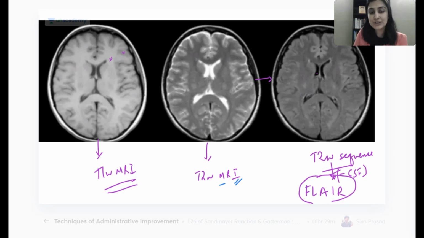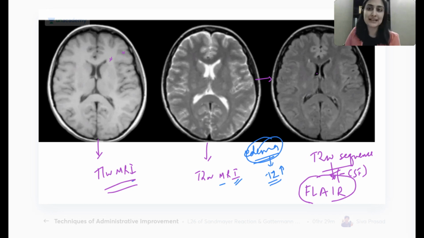So if I have to test for edema, what is edema at the end of the day? This is also water only, it is fluid. So then it will be white on which sequence, T1 or T2? If I ask between these two, it will be white on T2. Do we all agree that if I want to pick up pathologies, if I want to pick up edema, T2 is my sequence of choice?